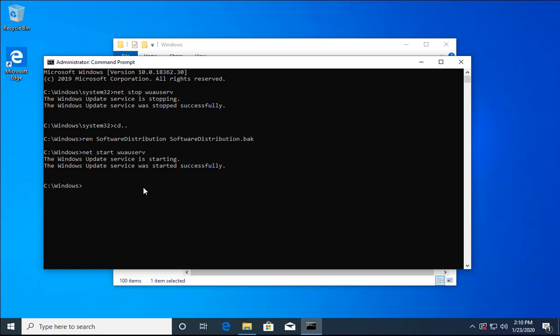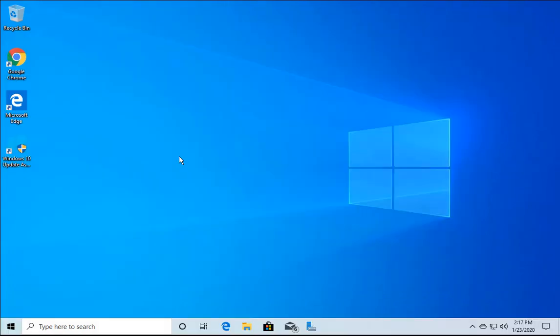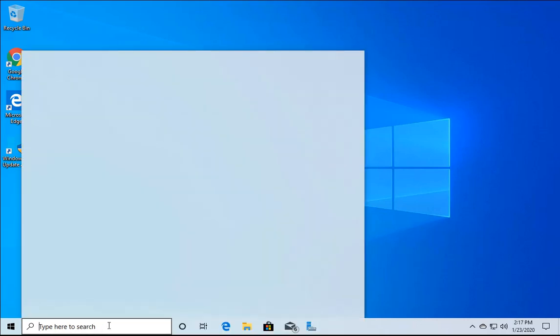But I would request you to please stay with me to watch all the methods and to troubleshoot this particular issue. If the previous methods are not working, we have to check if any corrupt files are there, and fix them. We have to use a command which I'm going to show you. Just type CMD in the search box.